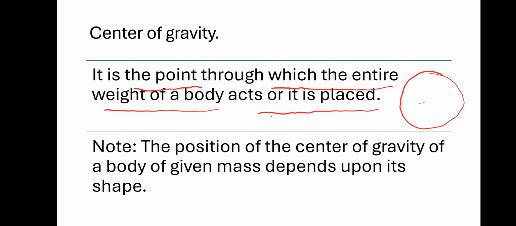Here it is a point. The entire mass of the circle is placed at the center. The entire weight of the body is acting on this point. Then it is known as the center of gravity for this circle.